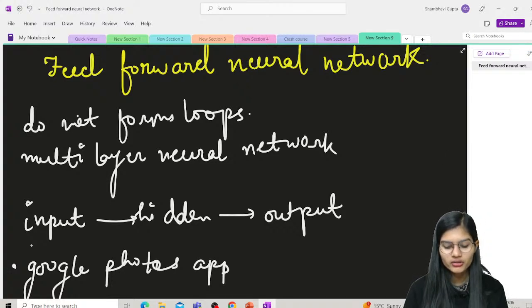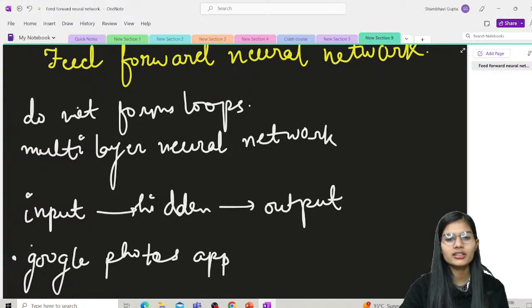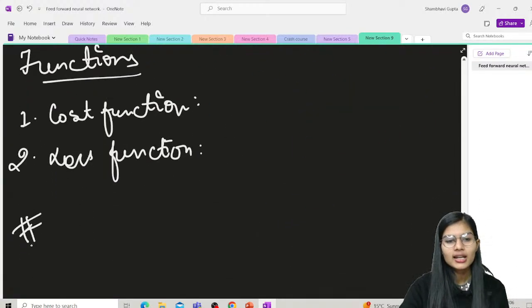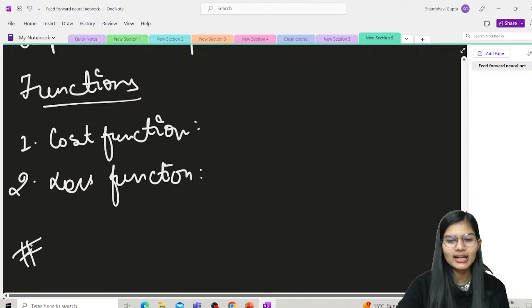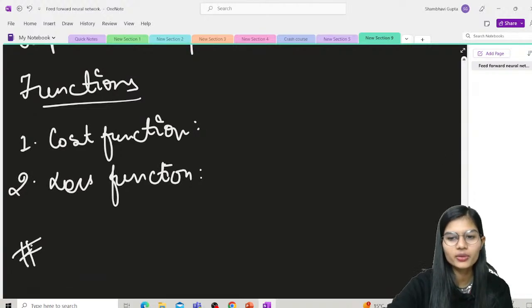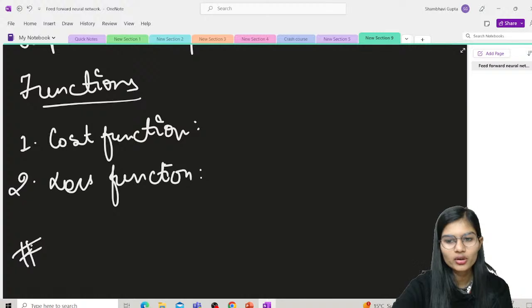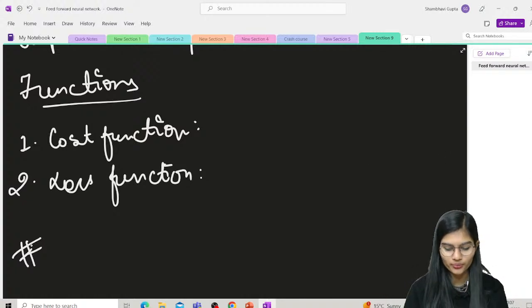Harshit: ma'am, but in general, cost function and loss function are both the same. Yes, Harshit, absolutely right. In general, these two things are exactly the same. But here there is a slight difference between both of those, which I even told you about: the loss function and the cost function differ a little in terms of the mathematical terms also. Okay.